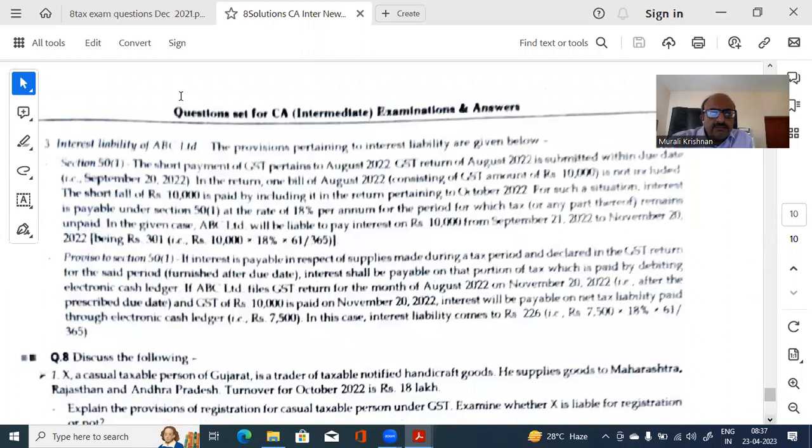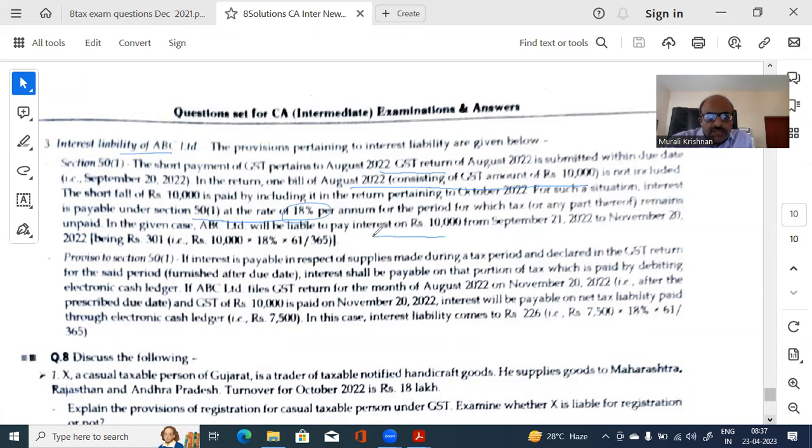So here, interest on this liability, short payment of August 22, is submitted within the due date. In the return for August 22, one bill consisting of GST of 10,000 was not included. Now, what they're saying is that for such a situation, interest is payable under section 50 at the rate of 18% for the period for which there is a delay.